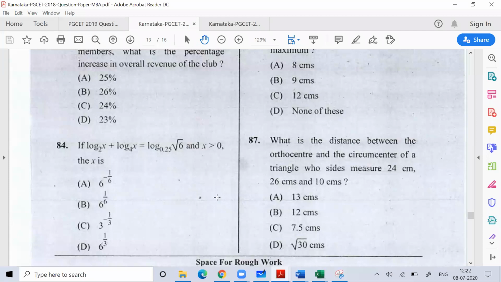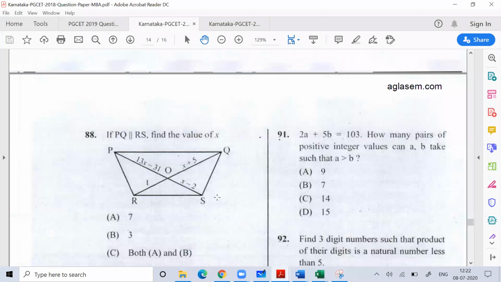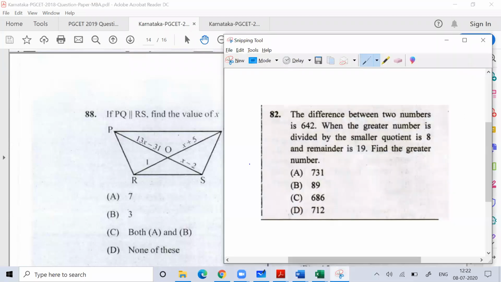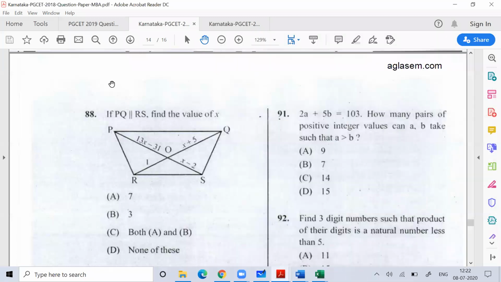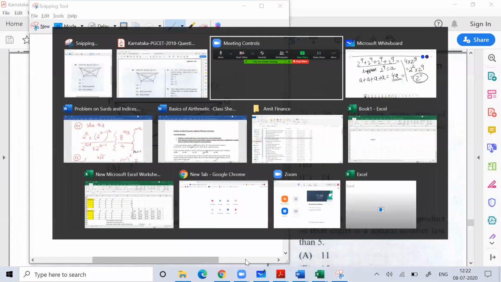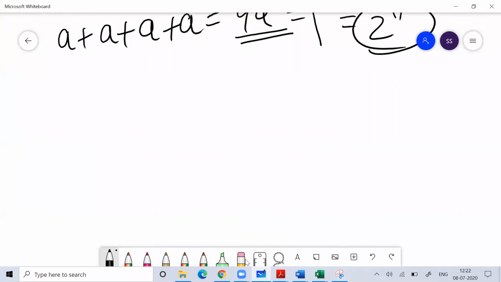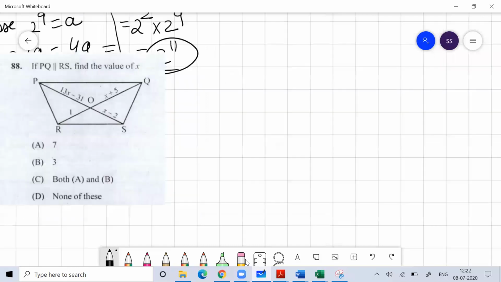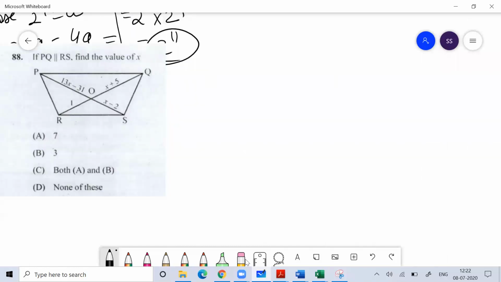Question 88 I consider an easy question, but this would be difficult for many people. So question number 88. Let's try question number 88, because I found this the easiest of all. Question number 88, a geometry level question. Anyone who wants to try can try. I believe you still remember geometry. If you see, this diagram is actually a trapezium. You can see this is a trapezium. I believe you remember trapezium.